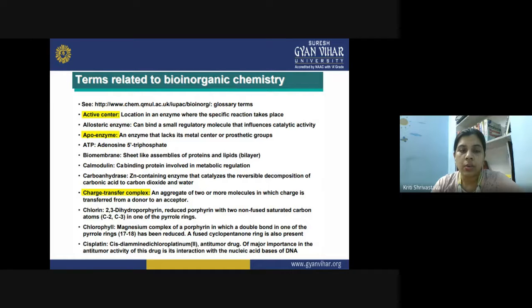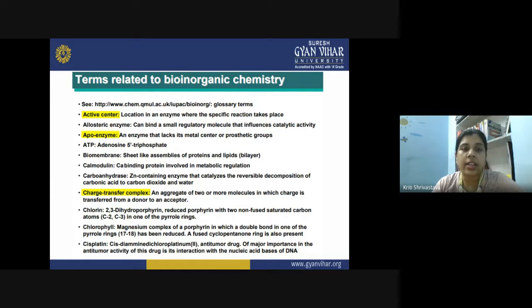So we know that enzymes are biomolecules, macromolecules, protein structures, but the entire molecule is not taking part in the chemical reaction. Only a certain part of the macromolecule is participating in the reaction, and that part is known as the active center. So the reactivity of an enzyme is decided by the presence of the active center in it.